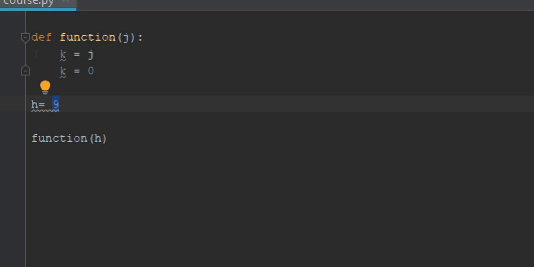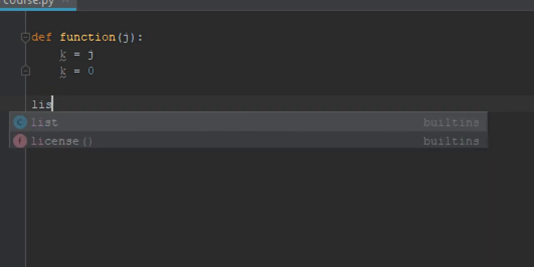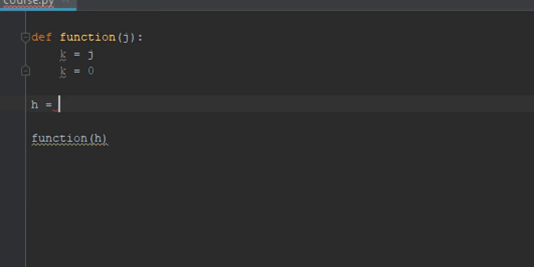But this is not for the lists. If you recall what I said before, I don't know in which lesson, but I said it. Lists are acting like pointers, so they point to each thing you assigned to them. Okay, so let's try to make a list, or just h, right? We will take the same value, for example, this, right?